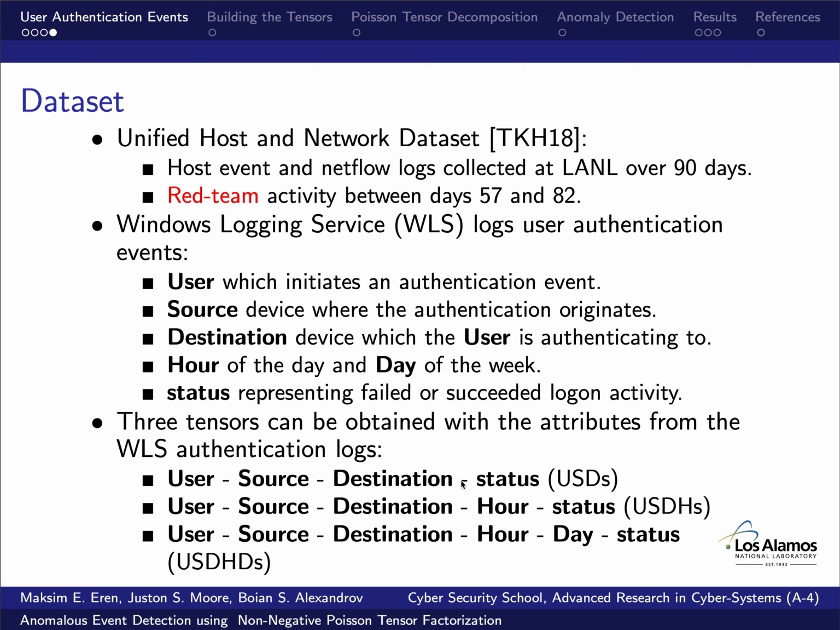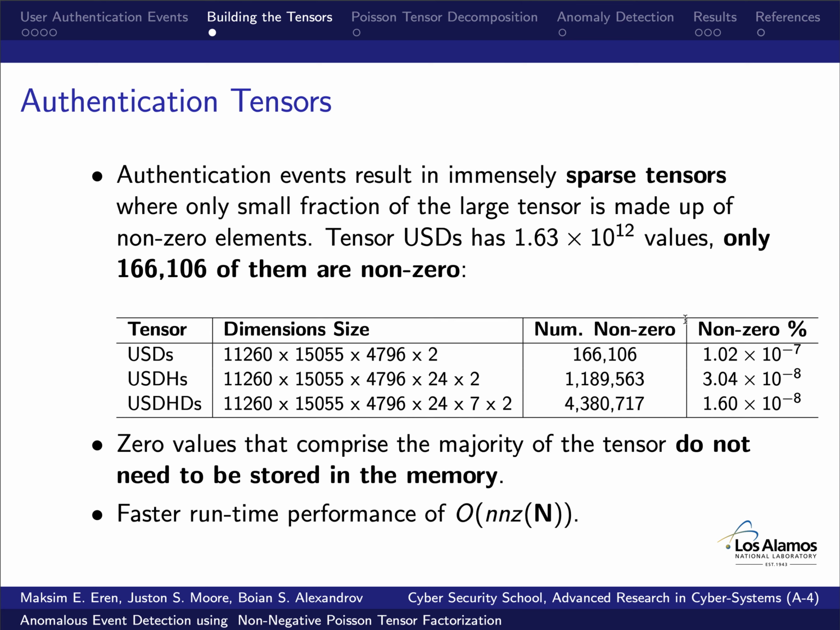With these attributes, we can generate three tensors, with one of them having dimensions user, source, destination, and status. And then we can add an hour dimension, which is hour of the day, and a day dimension, day of the week, going all the way to a tensor with 6 dimensions. This will result in tensors that are very sparse. For example, the tensor with dimensions user, source, destination, status has 1.63 times 10 to the power of 12 values in total, but only 166,000 of them are non-zero. We can use this to our advantage.